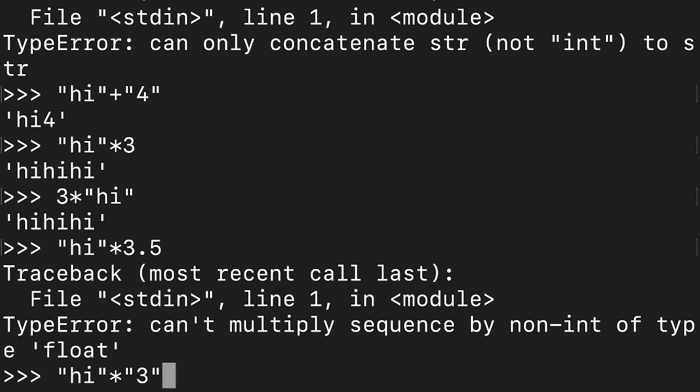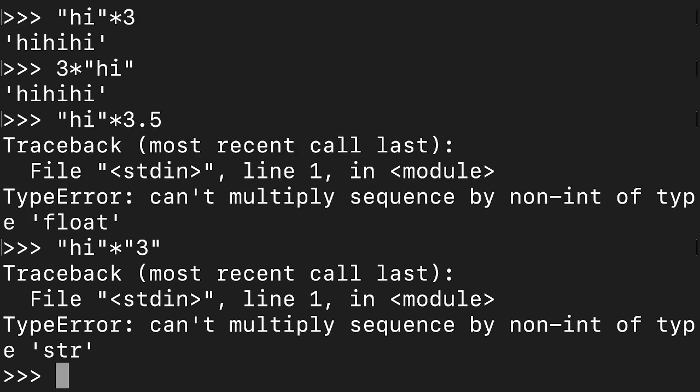So you cannot expect that it will be repeated 3 times. Again you are getting a type error. So remember, if you are using this asterisk, then definitely one operand must be a string and the other one must be an integer, only then it can work.